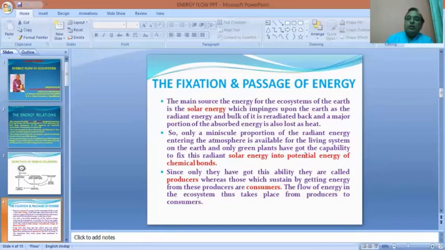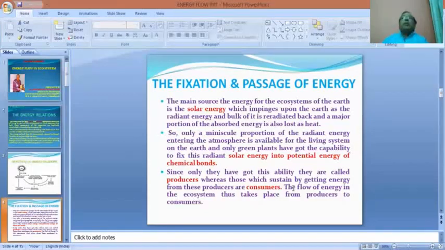So the plants have got the ability to transform the solar energy into potential energy of the chemical bonds. The chemical bonds in their bondage conserve the potential energy that was gained from the solar energy. Since these plants have got the ability to prepare their own food, they are called producers, whereas those which sustain upon the food produced by these plants are called